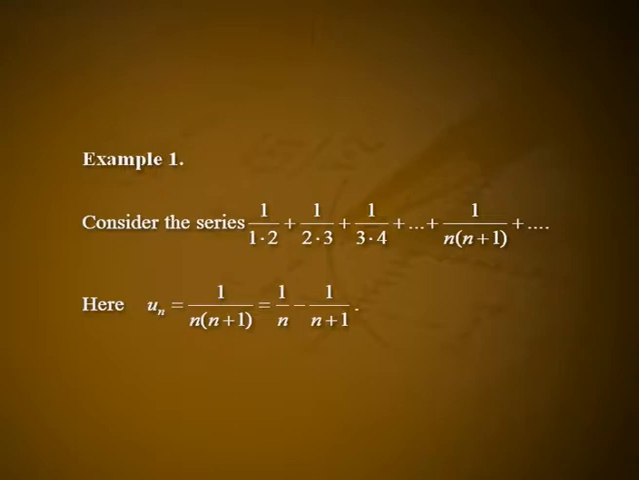Example 1. Consider the series 1 by 1 into 2 plus 1 by 2 into 3 plus 1 by 3 into 4 plus etc. plus 1 by n into n plus 1 plus etc. Here un is equal to 1 by n into n plus 1, which is equal to 1 by n minus 1 by n plus 1. Putting n is equal to 1, 2, 3 etc. up to n, we get u1 is equal to 1 by 1 minus 1 by 2, u2 is equal to 1 by 2 minus 1 by 3, u3 is equal to 1 by 3 minus 1 by 4, etc. un is equal to 1 by n minus 1 by n plus 1.